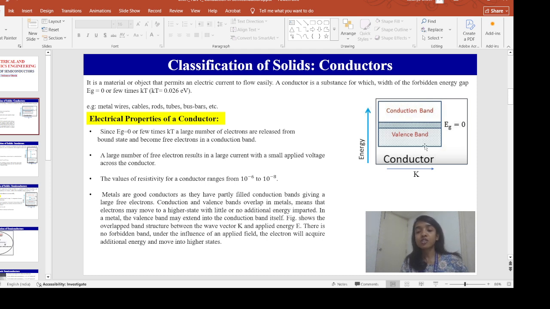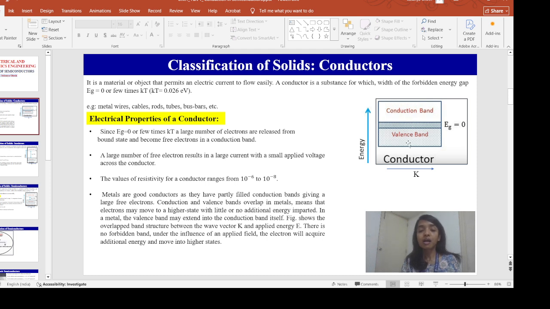So in the valence band that is completely filled with electrons, what happens in metals? When some of the electrons move from the valence band to the conduction band, they require little or no additional energy. In a metal, the valence band may extend into the conduction band itself, as the valence band and conduction band are overlapping.